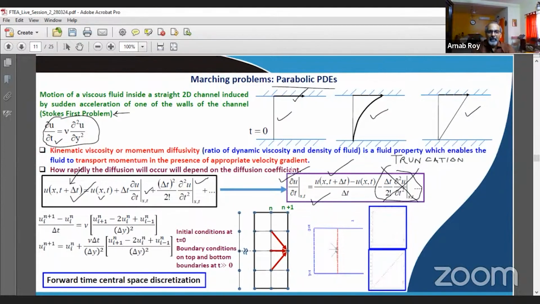So what you are doing is approximately representing this first order derivative by this algebraic expression, and you are neglecting all these terms which we call the higher order terms, and that is what we mean by truncation error. All right, so you do not retain them really, you drop them out.